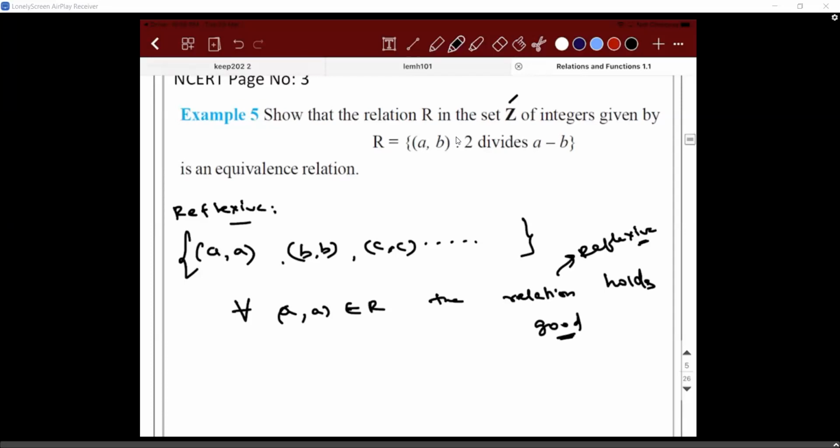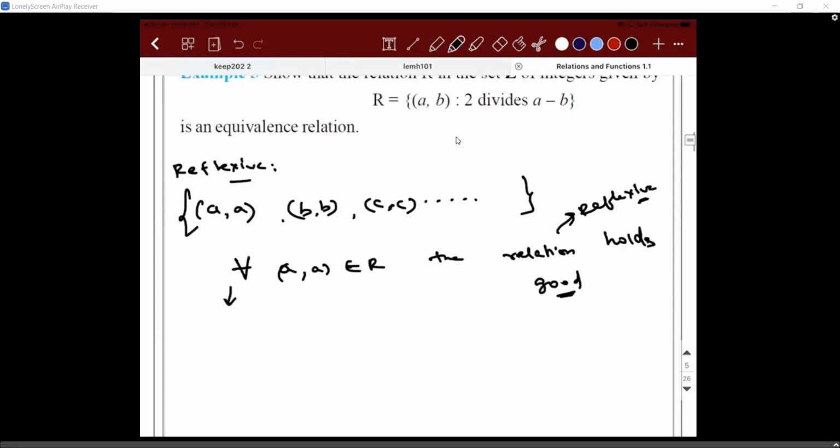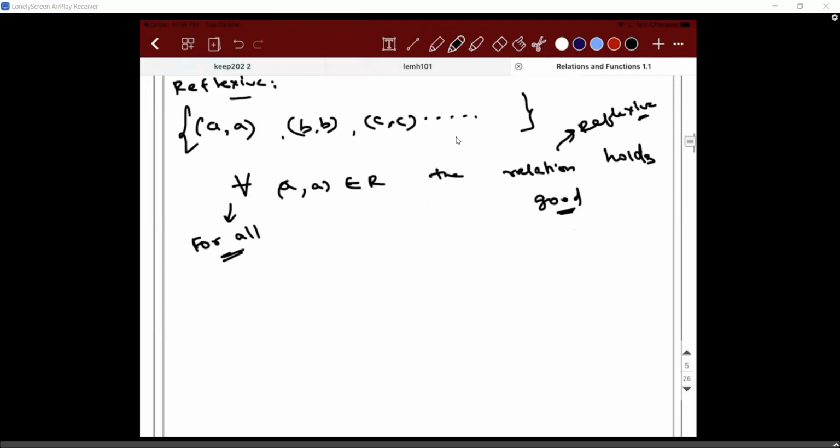For all values, for all, inverted A, sorry. Okay, they're asking us to prove that it is an equivalence relation. Now think about this one. Concentrate. I'm going to twist the question and ask you something.